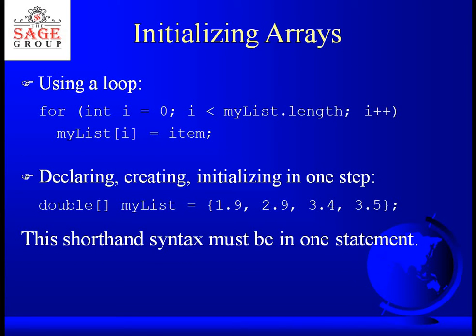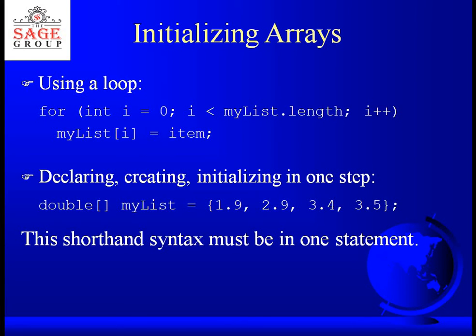Now if I come to initializing arrays, for example, here in the second line, I have initialized in one step: double[] myList = {1.9, 2.9, 3.4, 3.5}. So I have assigned 4 values to myList, and I have declared, created and initialized in one step only. But if the number of elements is more, I cannot use this method. For that I will have to use a loop statement.